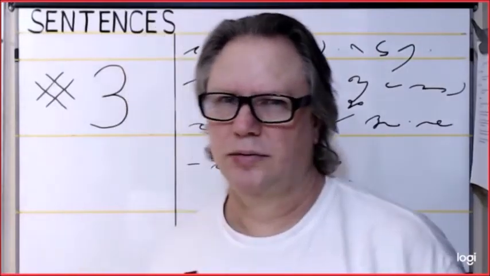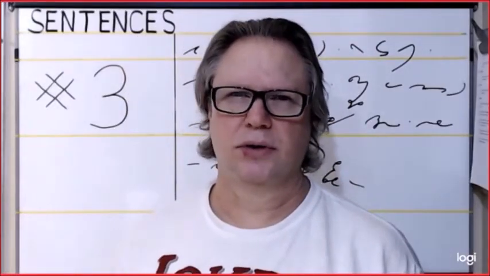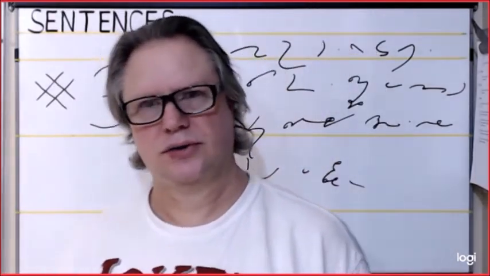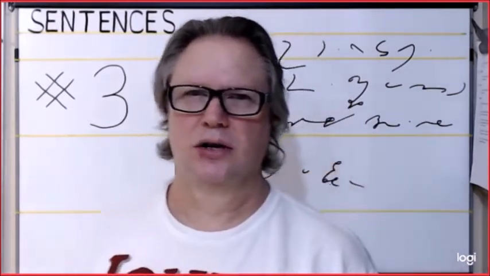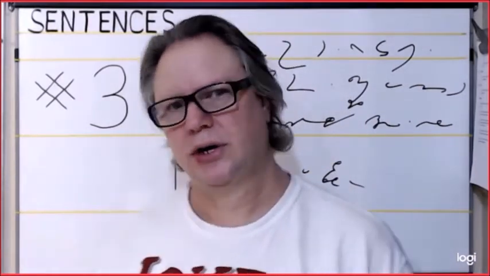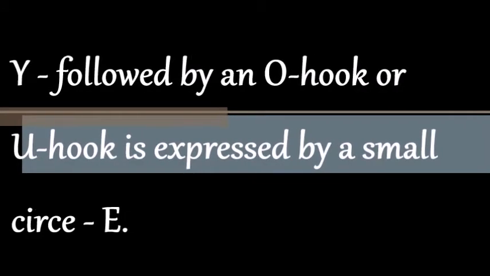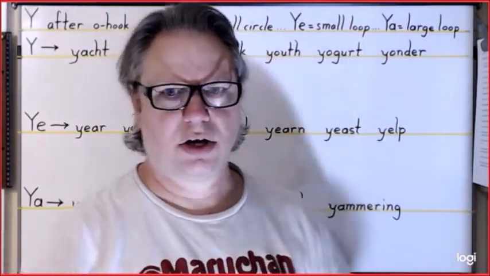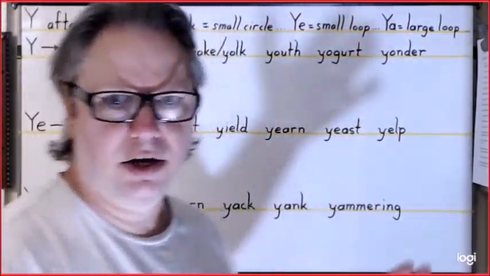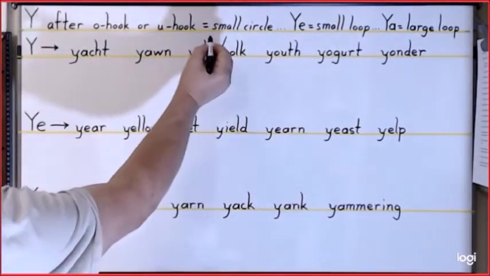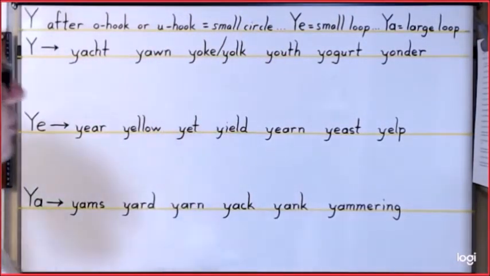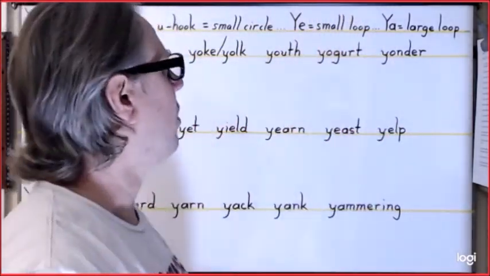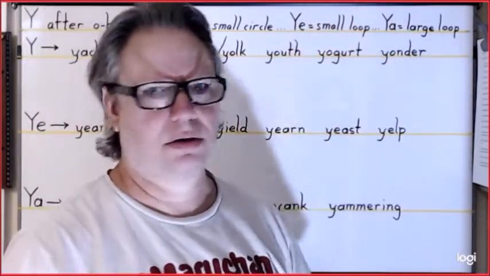In this lesson, I will be teaching you how to write at the speed of speech and how loop vowels and expressing Y are applied to the Gregg shorthand system, being the 8th lesson in my tutorial series on learning Gregg shorthand. Y has the long E sound, and when it is followed by a hook vowel, you use a small circle E. For the YE sound, you use a small loop, and for the YA sound, a large loop.